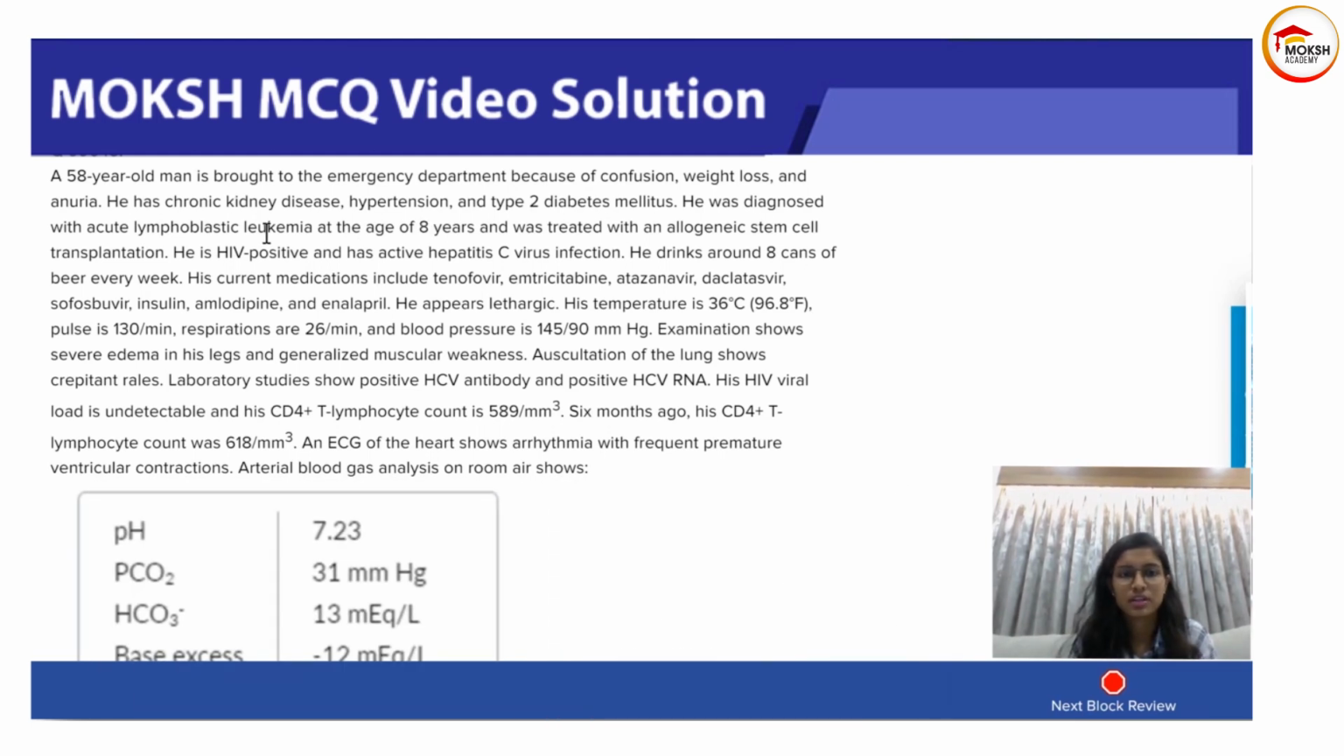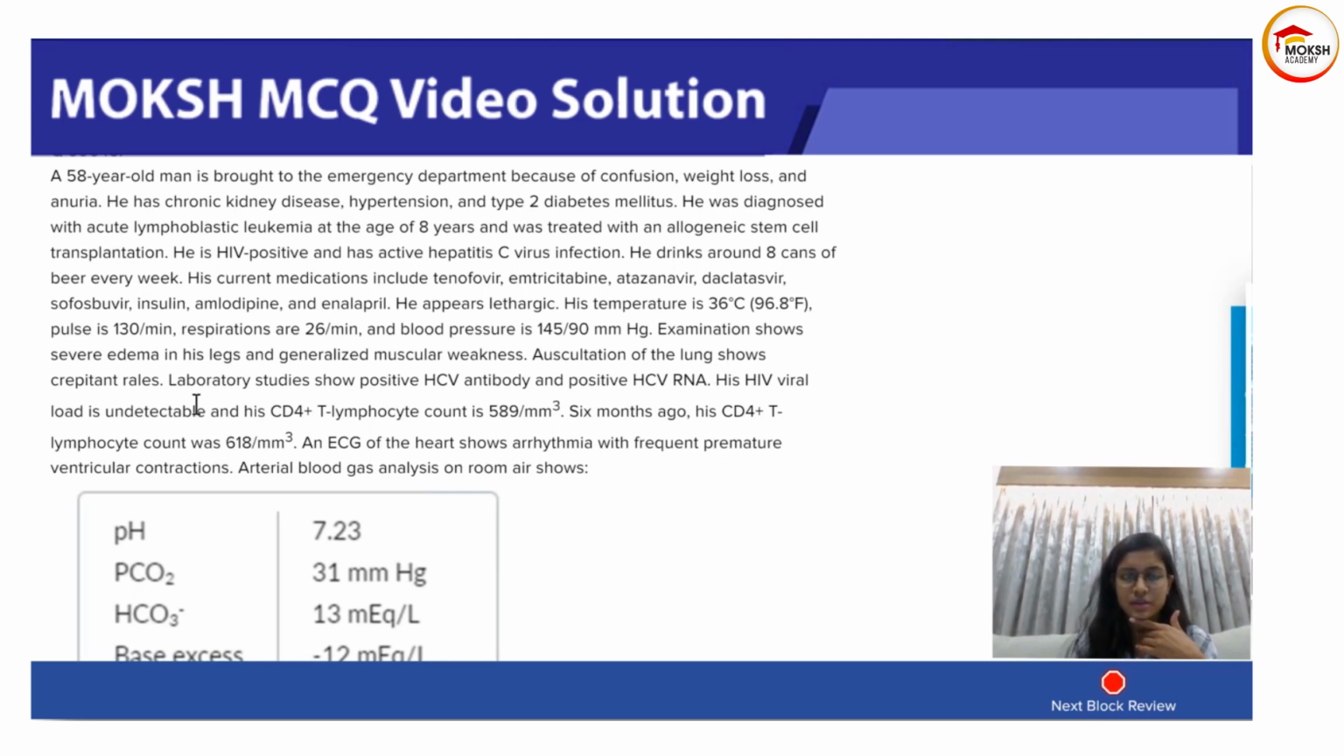All right, he was diagnosed with ALL at 8 years old and then he got a transplant. So this line over here, you can definitely eliminate it because he has already got the treatment, right? Moving forward. He is HIV positive and Hep C positive, fine, but he is also drinking every week and he has been taking all his medication. Appears lethargic, same reason. Pulse is a little high, temperature is okay, and he's a little hypertensive and tachypneic. So tachycardia, tachypnea, hypertension. Severe edema in the legs and generalized muscular weakness.